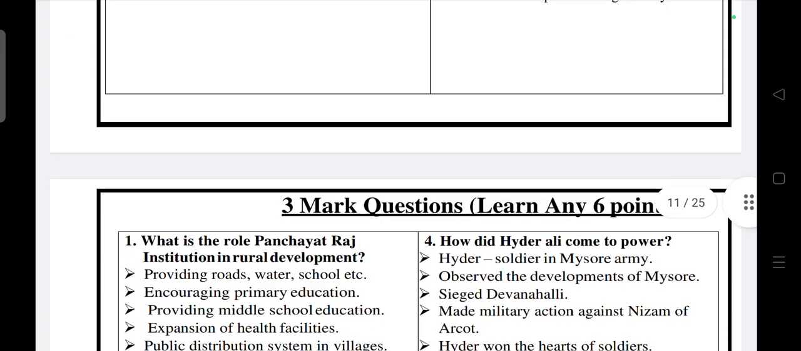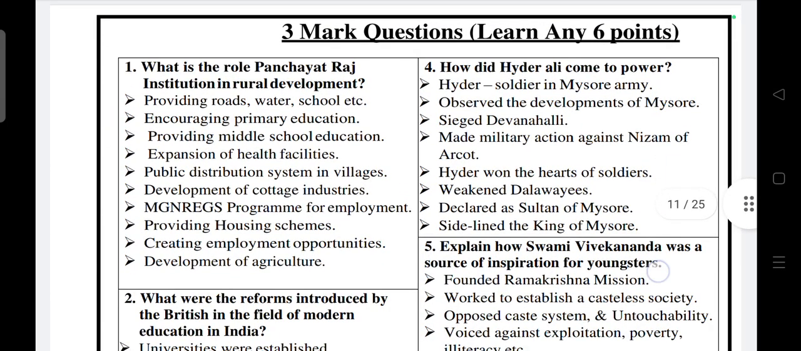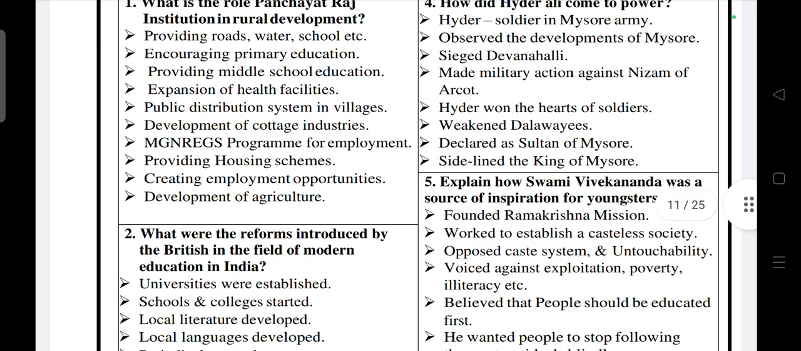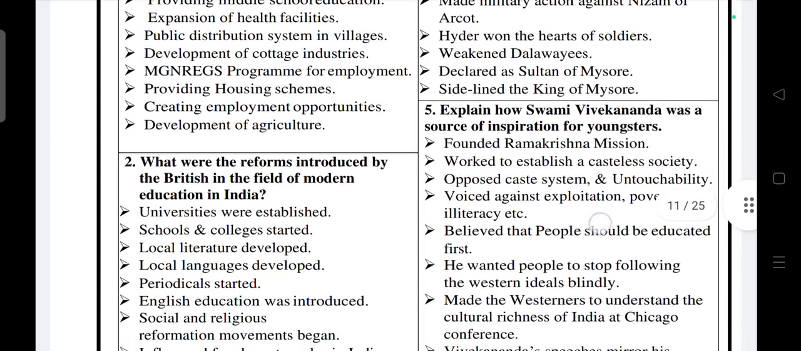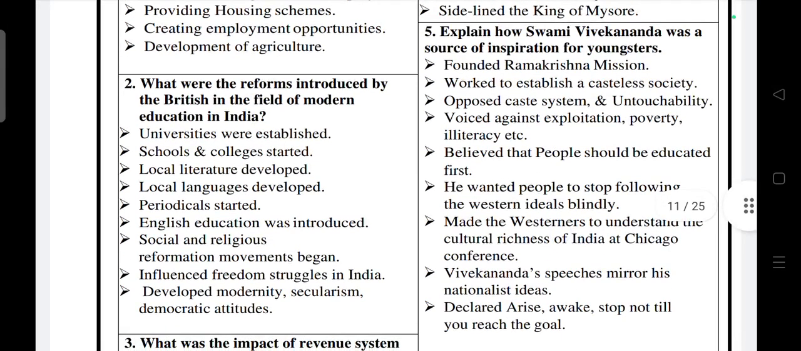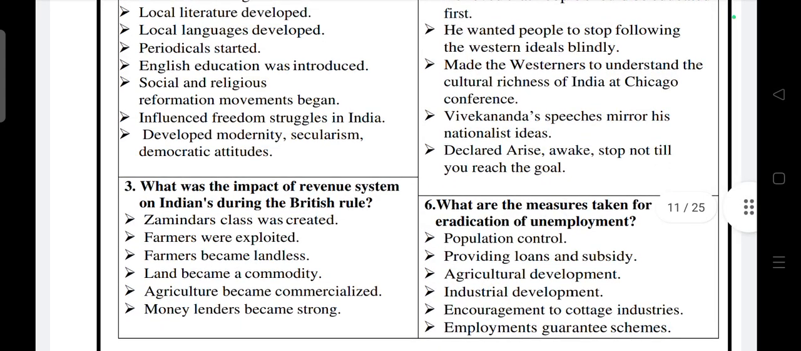Now come to 3 mark questions. At least you have to write 6 to 7 points. How did Hyder Ali come to power? So these are important 3 mark questions. Explain how Swami Vivekananda was a source of inspiration for youngsters. What were the reforms introduced by the British in the field of modern education in India? So these are all the important 3 mark questions.